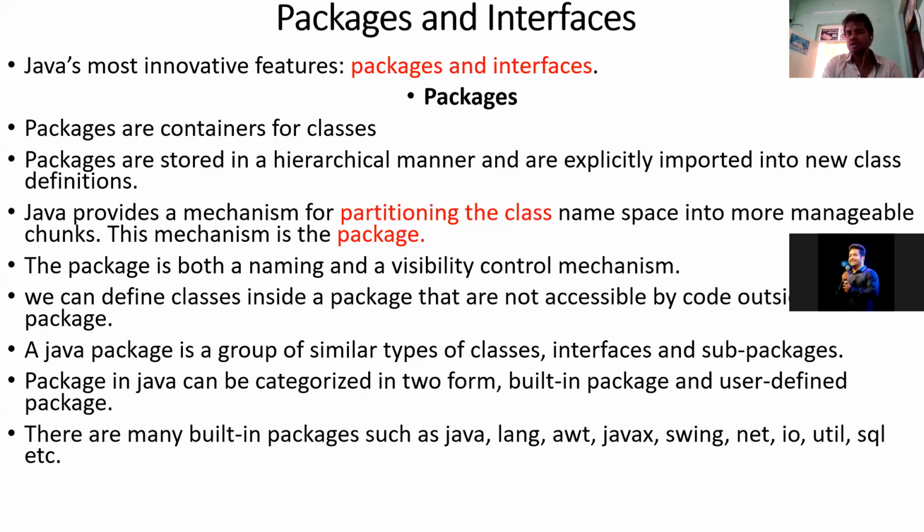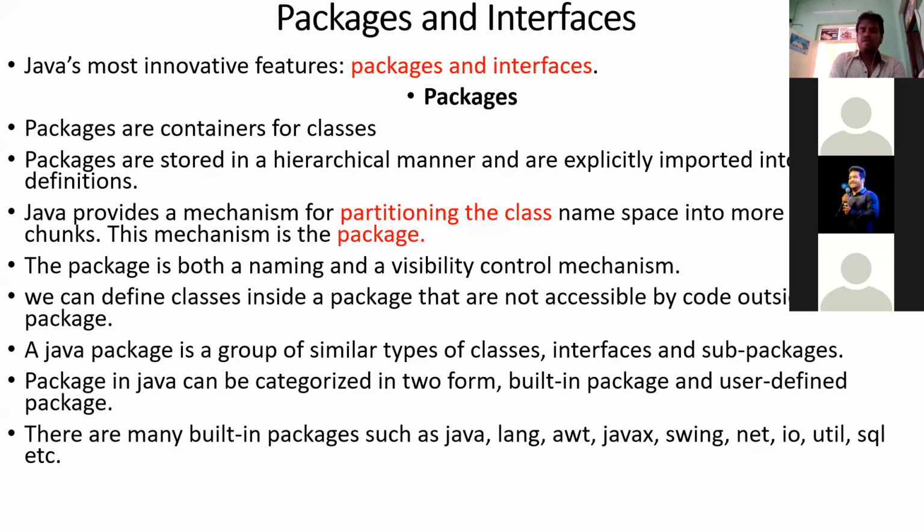We already know there is one first class, the main class of Java. What is the main class of a Java program? The one which contains the main method. That class name must be the same as the file name, so that it is easy for the compiler to start the execution from that main class.